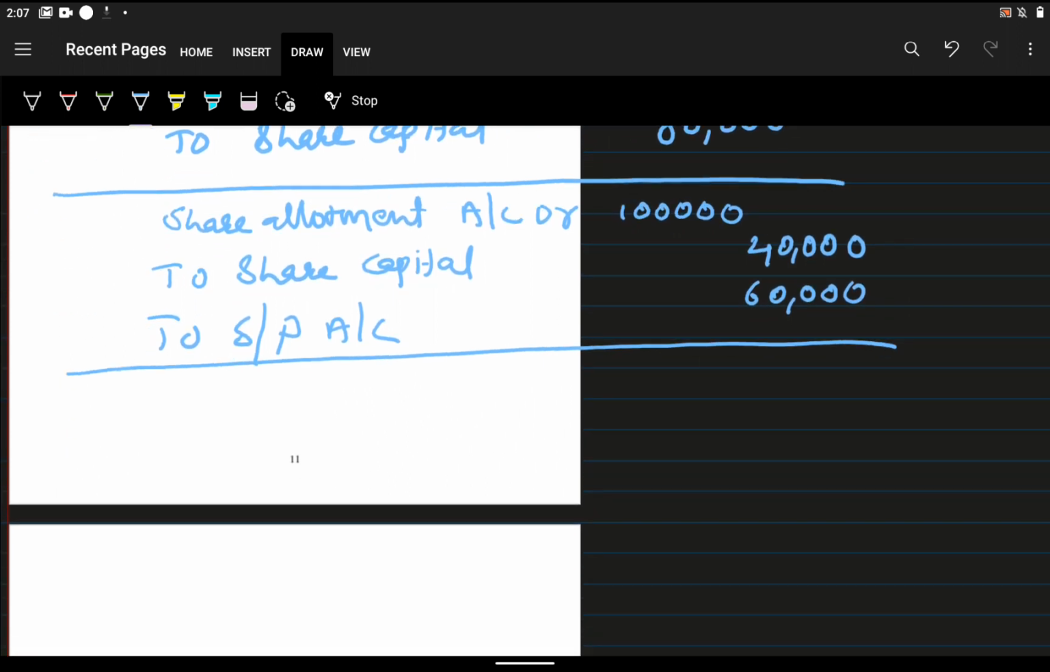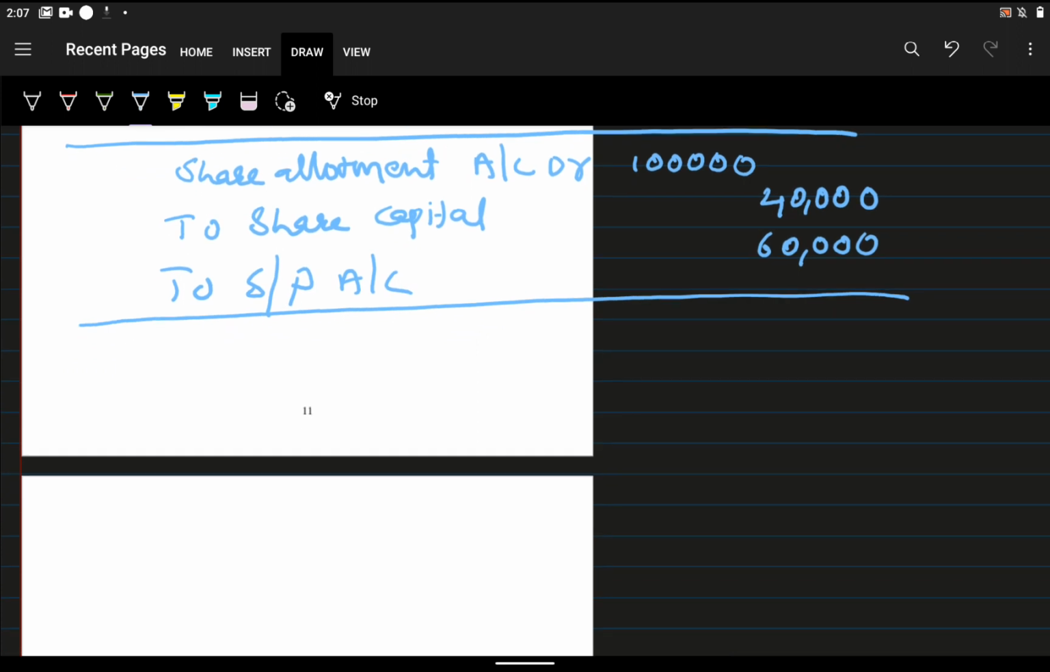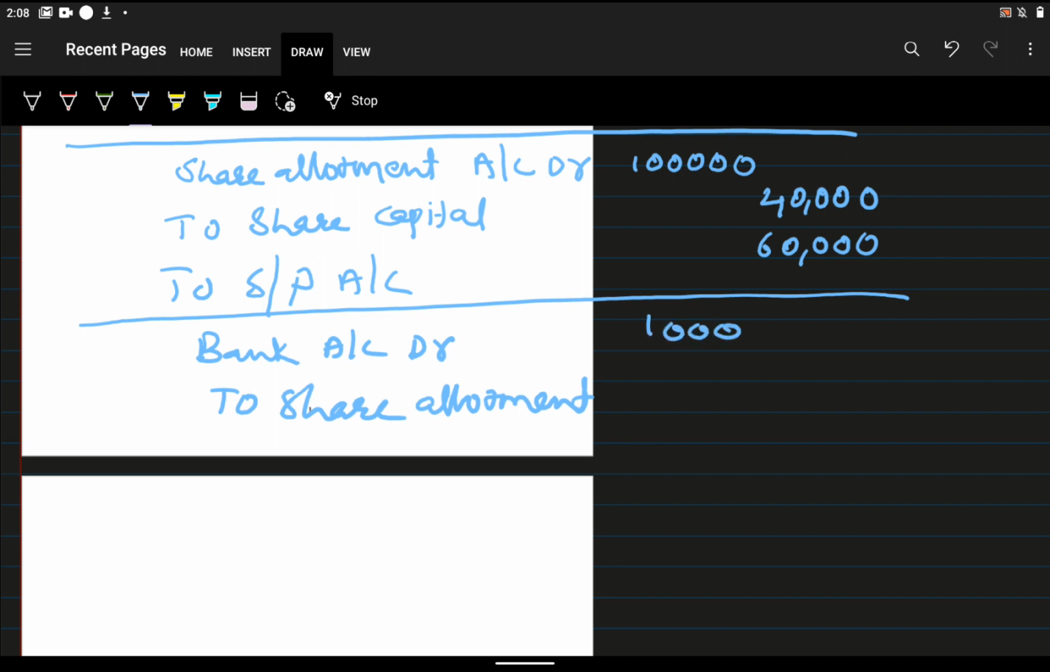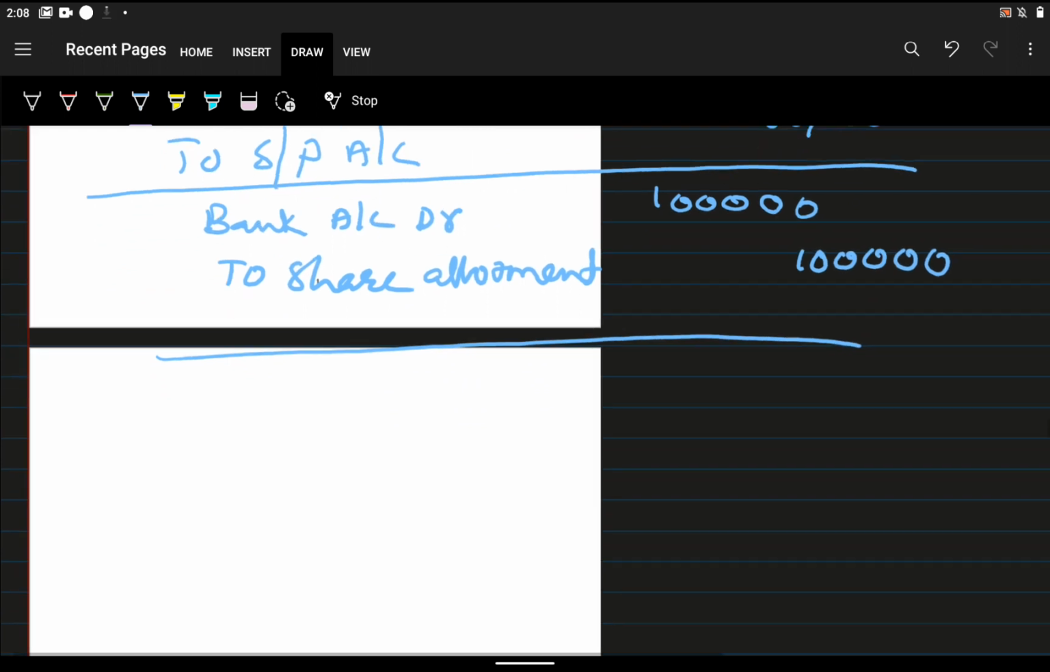Nothing special is there. Still I am going to write it: bank account debit to share allotment, that is 1 lakh. Why is it 1 lakh? Because including security premium we are going to receive, that is 1 lakh.